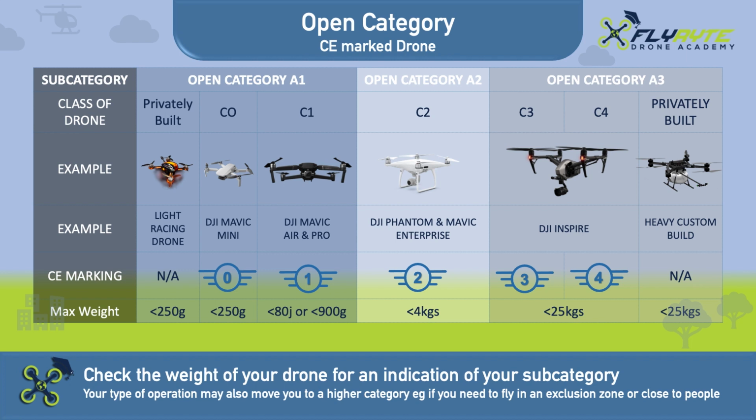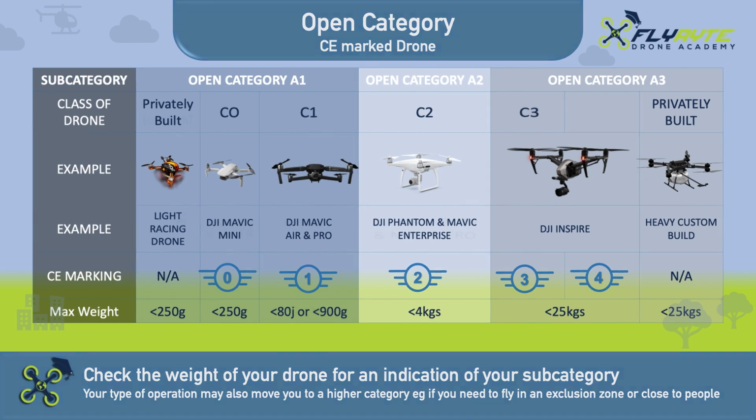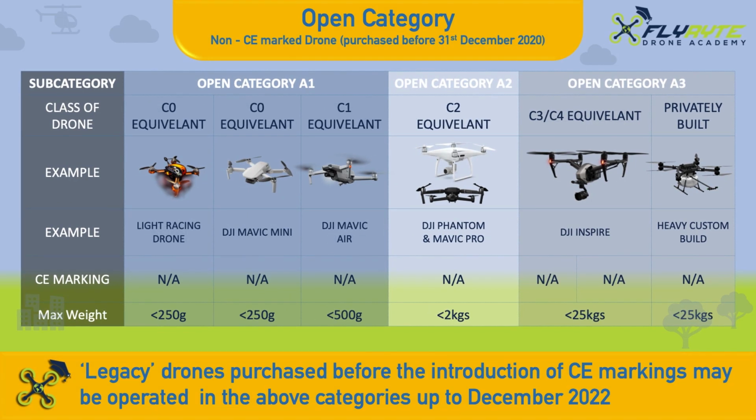If you have a privately built drone greater than 250 grams and less than 25 kilograms, you will also be in the Open A3 category. Remember that if you are operating a drone which was purchased before the 31st of December 2020, or any drone that does not have a CE marking, then you fall into one of the following open categories.